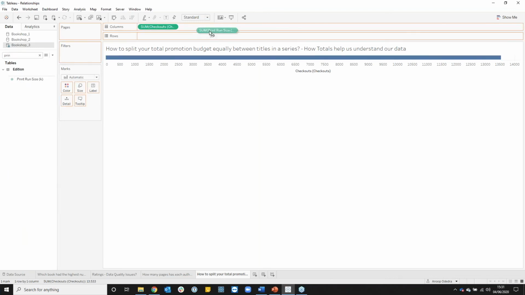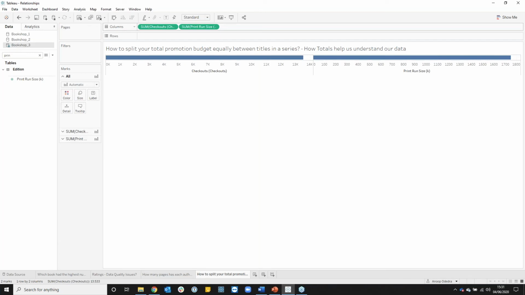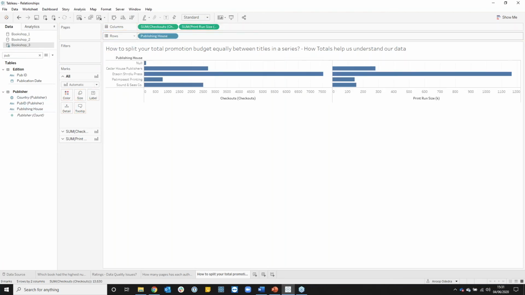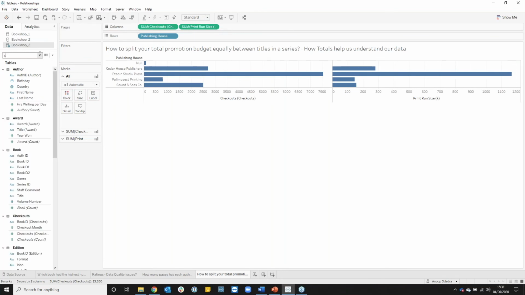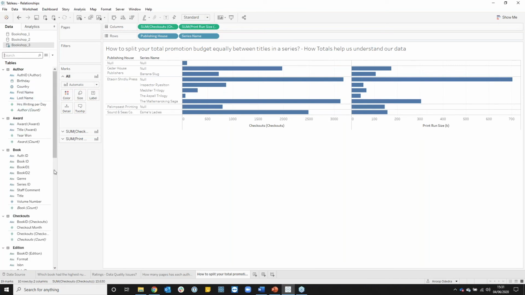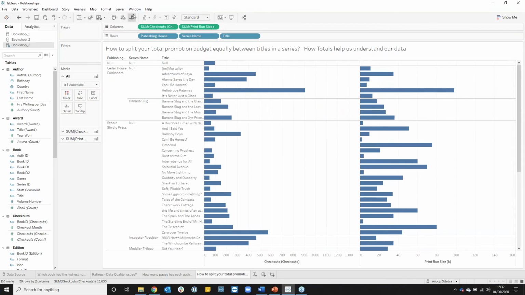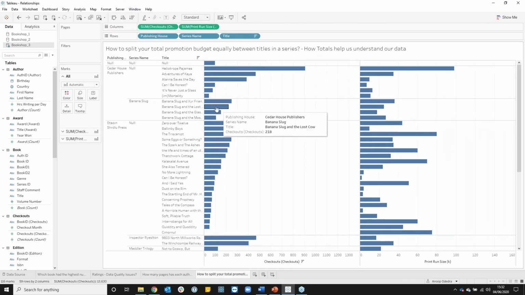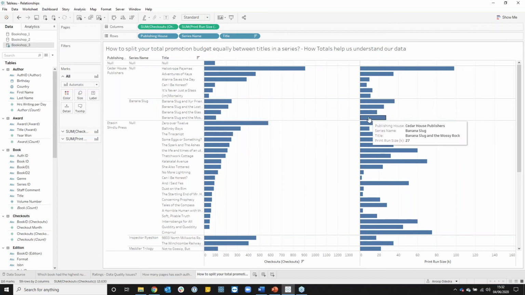Print run size in thousands, and split that down by publishing house, and series name and title. Series name and book title. There we go. So here we can see, I'll sort that again, we've got different books within each series. For instance, we've got the Banana Slug series, which has different books in it. Here's the different number of checkouts we have of those and how many actually were printed. So the print run size in thousands.